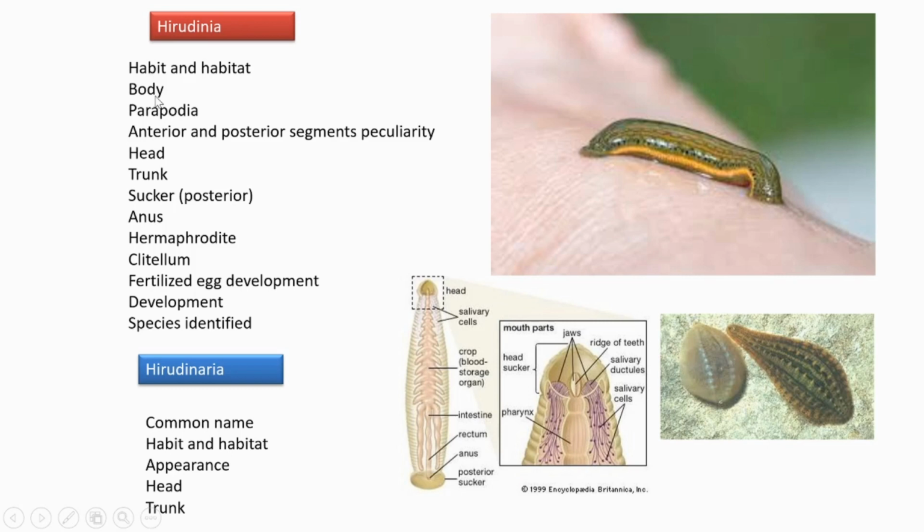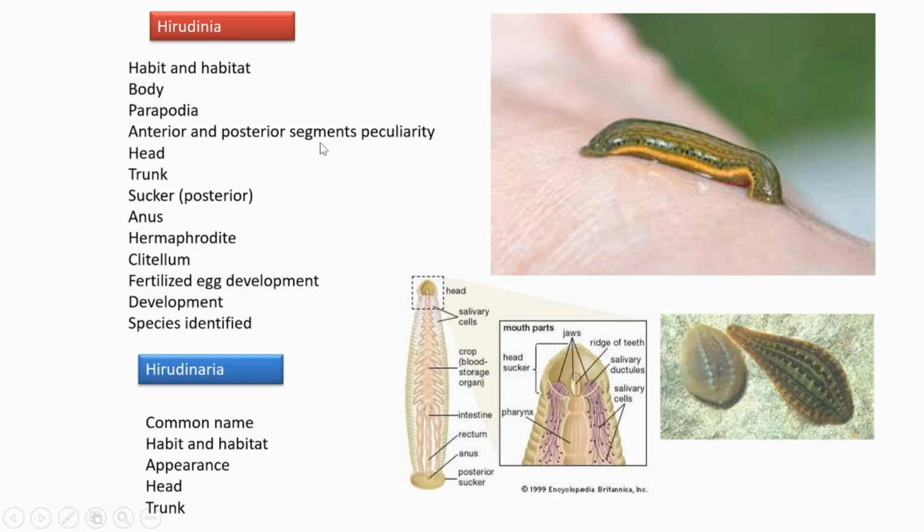Regarding the body, it is dorso-ventrally flattened. From this picture we can understand that it is dorso-ventrally flattened and cylindrical. About 33 segments are present in its body, and each segment has some ring-like annuli over the body. Parapodia and chaetae are absent.